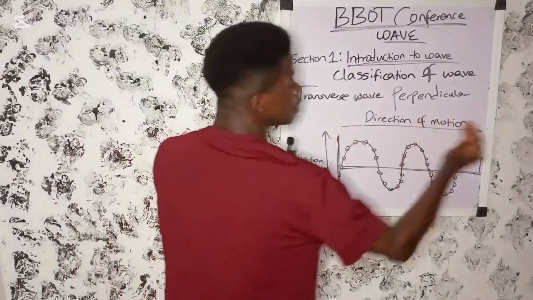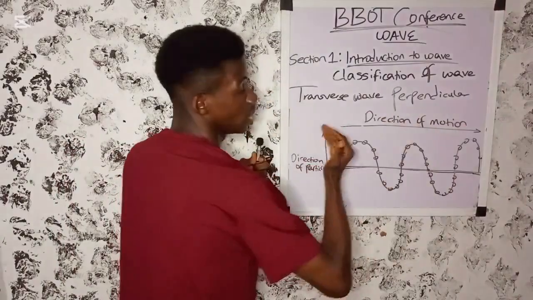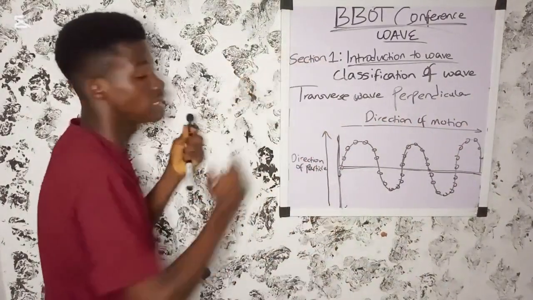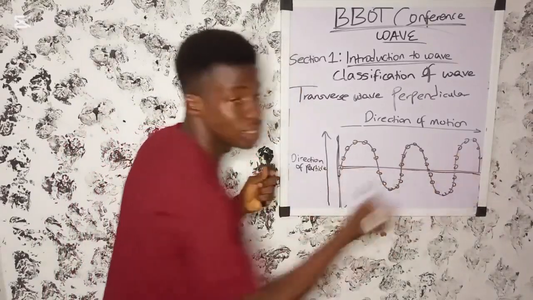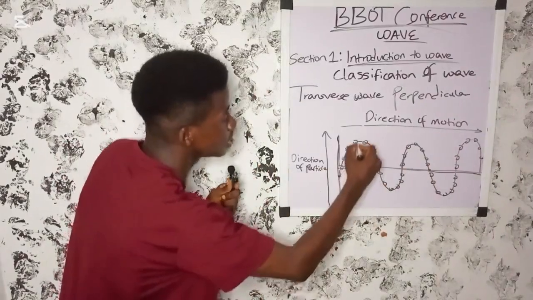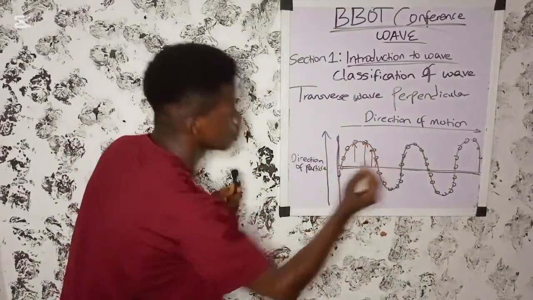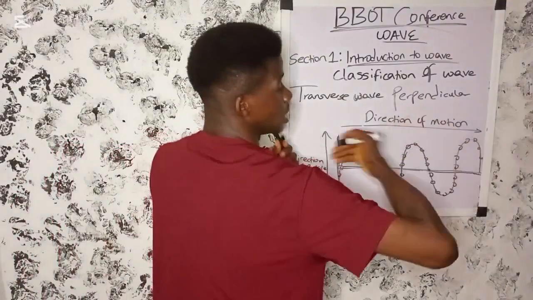This is the direction of the wave motion, the direction in which the wave is going, whereas this is the direction of the particles. These are all the particles that make up the medium. They are moving in this direction, whereas the direction of the motion of the wave is in this direction.